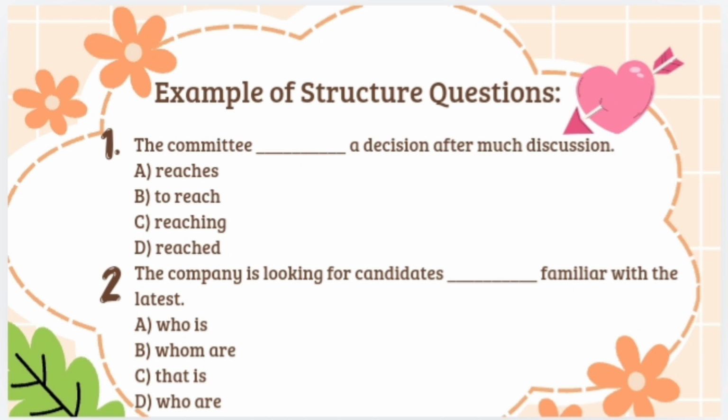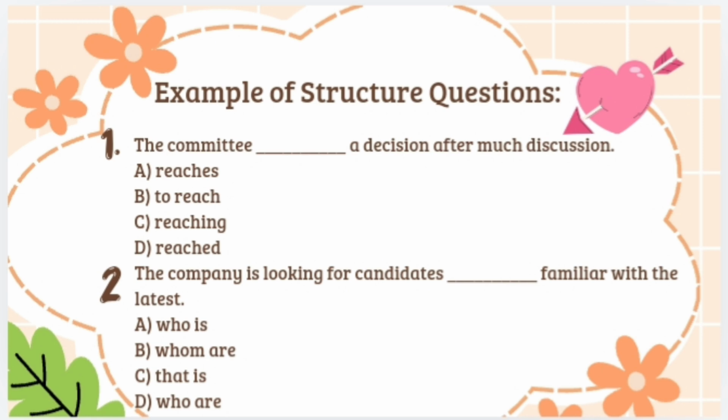And next, an example of a structure question. For question number 1: The committee a decision after much discussion. You can answer with the following: A. Reaches, B. To reach, C. Reaching, D. Reached.